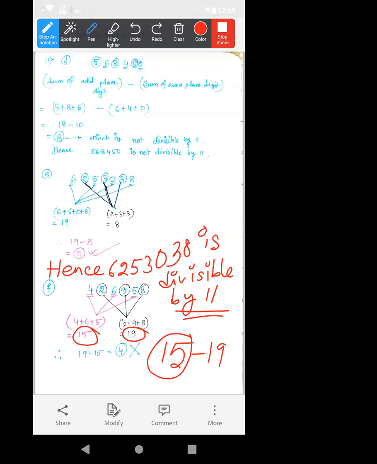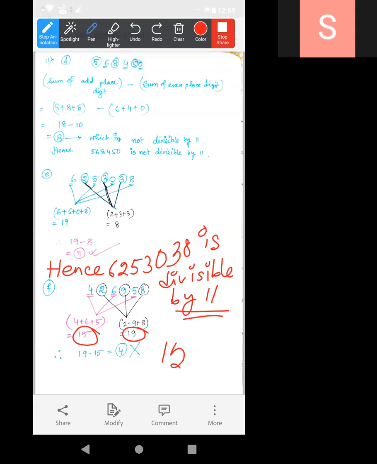No need to think about this. Just find their difference. 19 is greater, so always subtract the lesser number from the greater one. It doesn't matter that you have to take the odd place first, then the even. Just 19 minus 15. It will be 4, which is not divisible by 11.